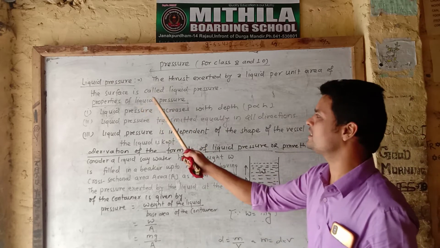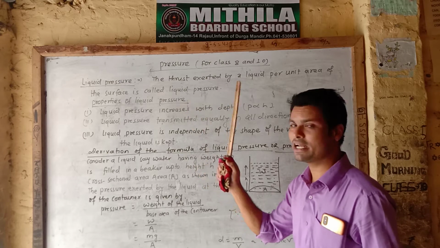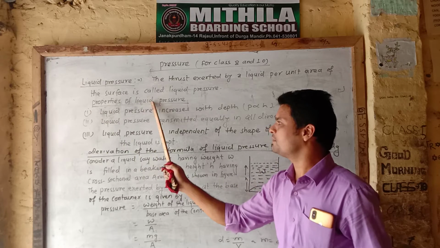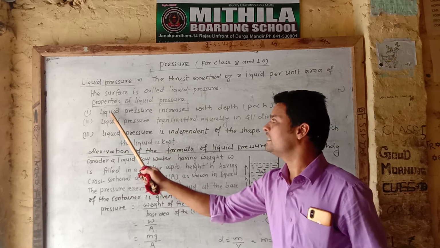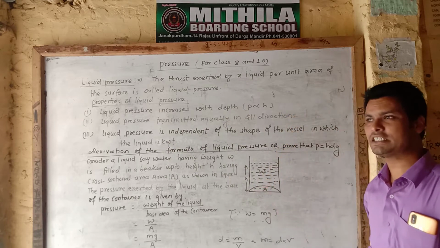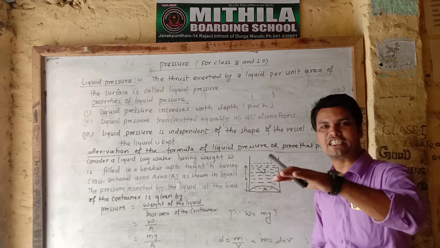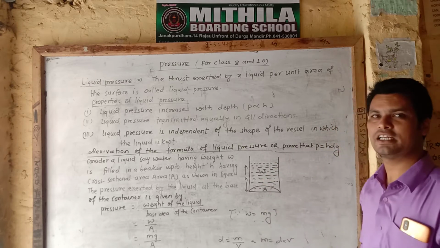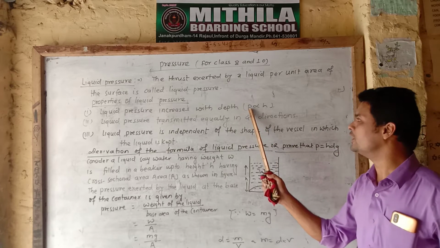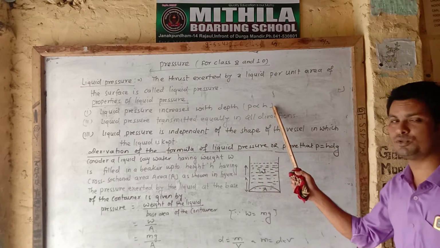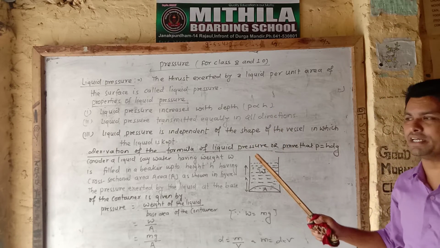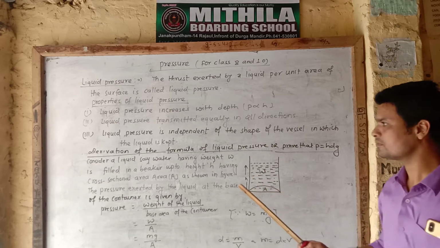Now, the properties of liquid pressure. What are the properties of liquid pressure? Liquid pressure increases with increasing depth. It means when the depth increases in the container, the liquid pressure also increases. You can also say that liquid pressure is directly proportional to depth.